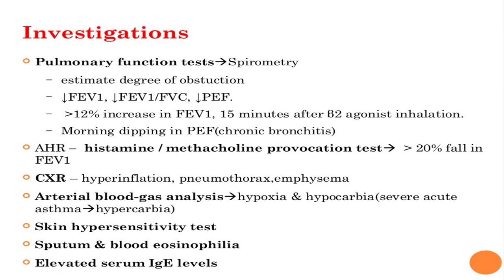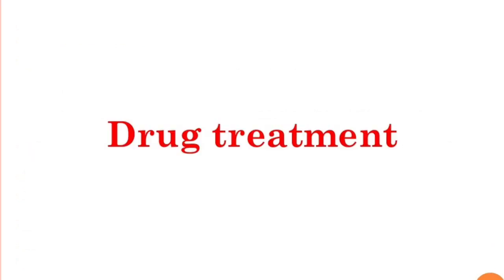The sputum, or phlegm, of asthma is white in color, and there is blood eosinophilia because there is increased production of eosinophils by bone marrow. Blood eosinophilia means increase in eosinophil count. The last is elevated serum IgE levels. We have learned previously that plasma cells will produce IgE antibodies, so there are elevated serum IgE levels.